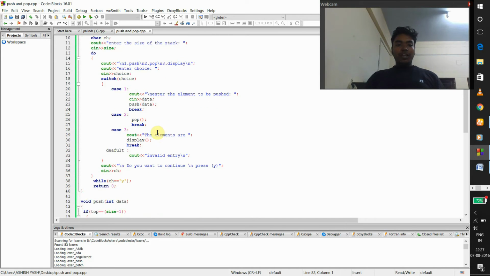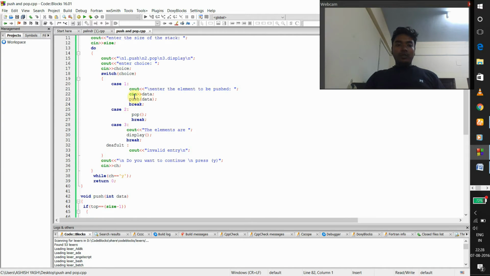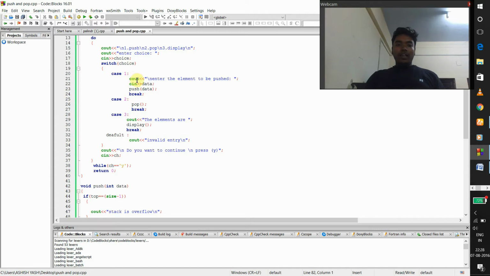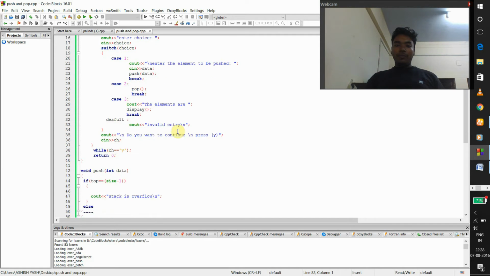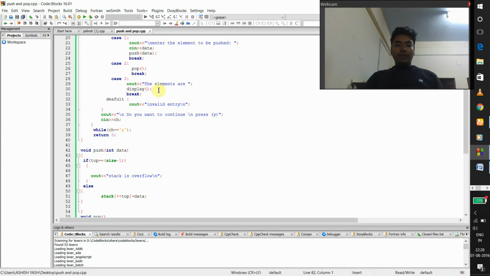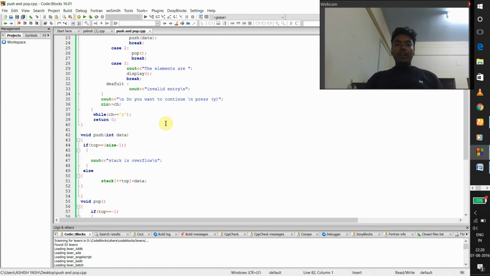Then I've used a do while loop. In the do loop, the first cout statement asks what we have to choose: push, pop, or display. Then in cout again, I've given enter the choice. Then I used a switch. In the first case, I gave enter the element to be pushed, cin data, push data, and then a break statement. In case 2, the same for pop, and in case 3 we display the elements. In default, I've given cout as invalid entry.